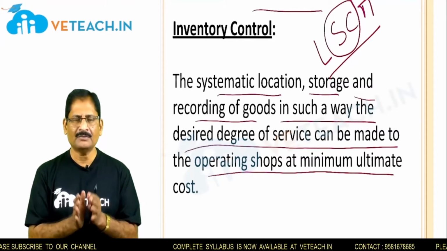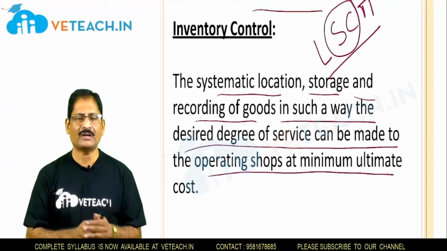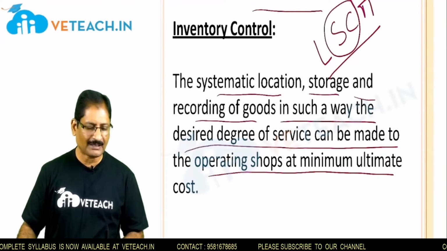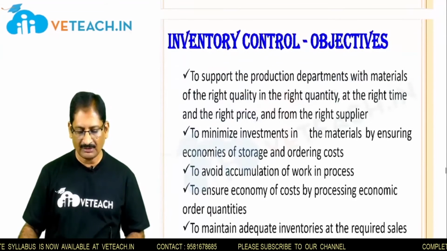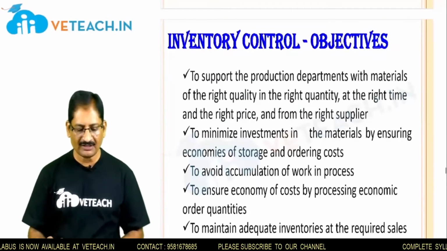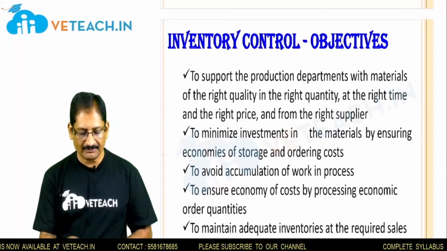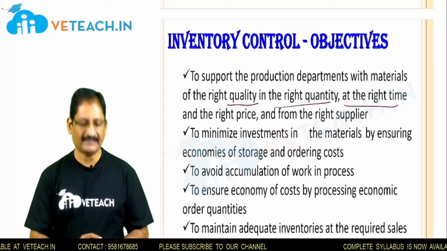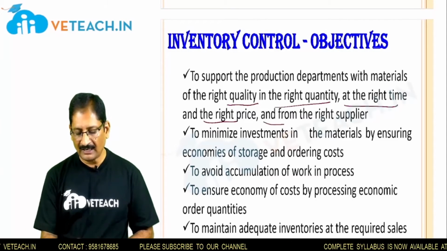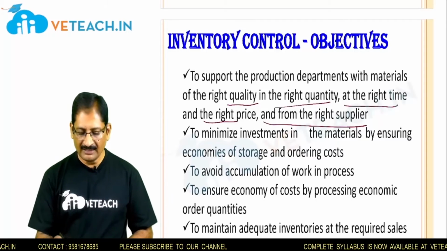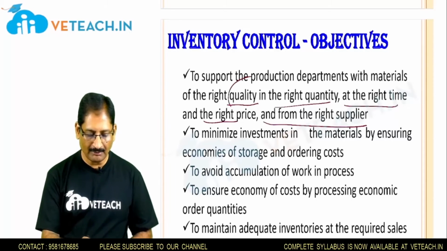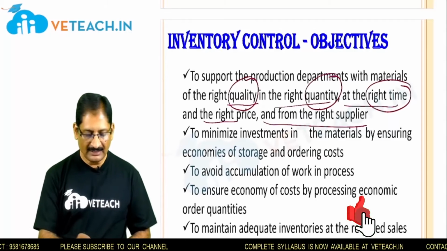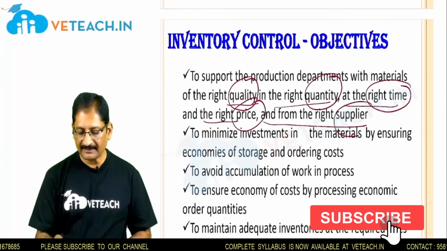With minimum inventory cost, you are supposed to arrange the availability of the raw material for the production department. So this is inventory control. The inventory control objectives are to support the production departments with materials of the right quality, in the right quantity, at the right time, at the right price, and from the right supplier. So we are supposed to identify the right quality, right quantity, right time, right price and right supplier.